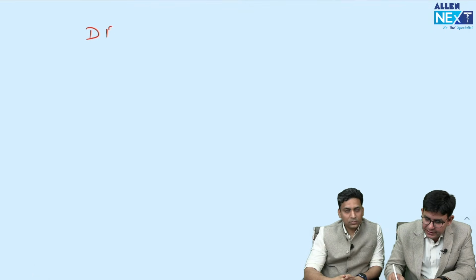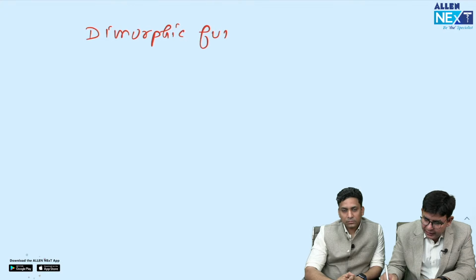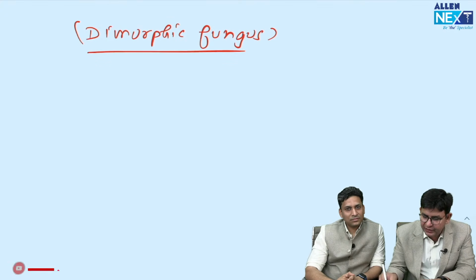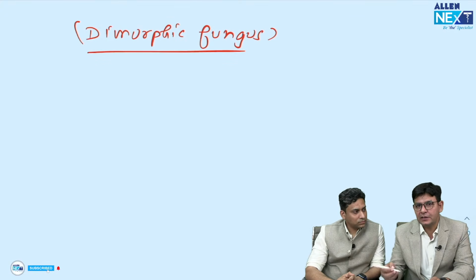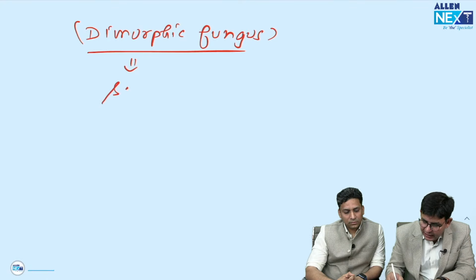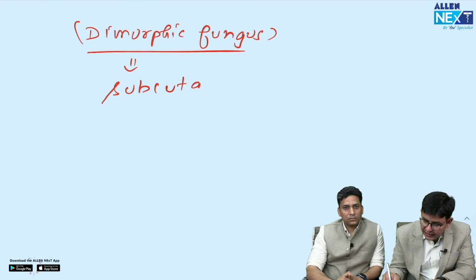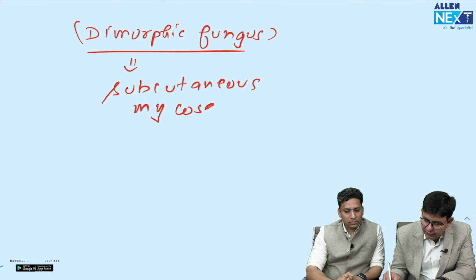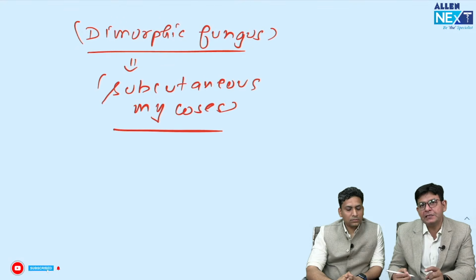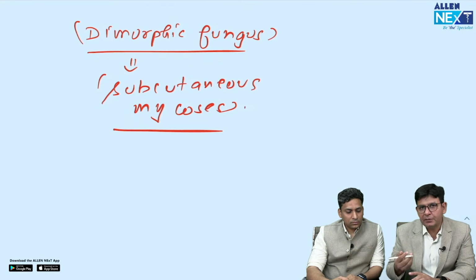It is which type of fungus? It's a dimorphic fungus, and important to know here is that mostly dimorphic fungi do what? Systemic diseases. But this is the exception, and it does subcutaneous mycosis. And this is also being asked: which is the dimorphic fungus which mainly does subcutaneous mycosis? The answer is Sporothrix schenckii. Fine. And it is also termed as Rose Gardener's disease, sporotrichosis.